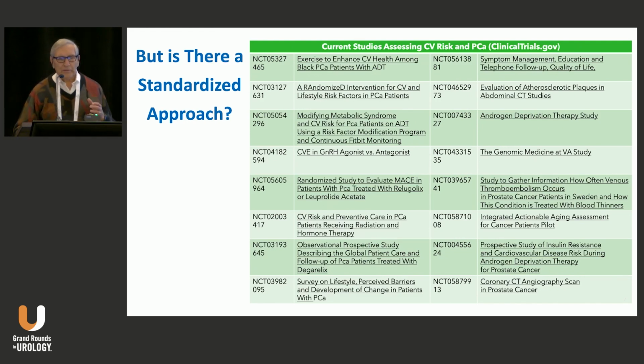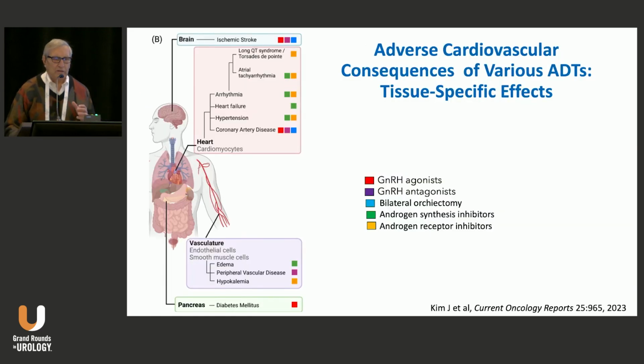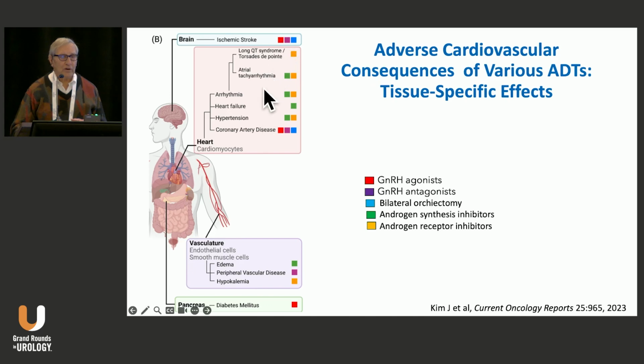Now, if we look at the various agents, GnRH agonists are in red, GnRH antagonists are in dark blue or purple. Blue is bilateral orchiectomy, and green is androgen synthesis inhibitors, and finally androgen receptor inhibitors. You can look up and down this slide in terms of all forms of heart disease, including cardiac arrhythmias, heart failure, hypertension, coronary heart disease, and down here, diseases of the vasculature.